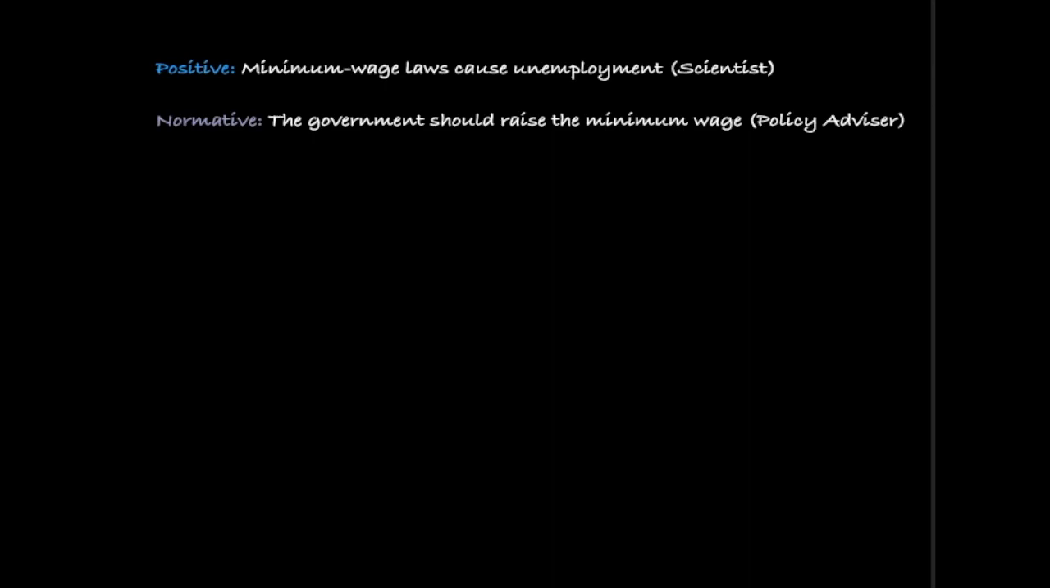Now, notice that the positive statement is making a claim about how the world works. It's simply stating a fact. Whereas the normative statement is making a claim about how the world should be and how they would like to change the world to be.